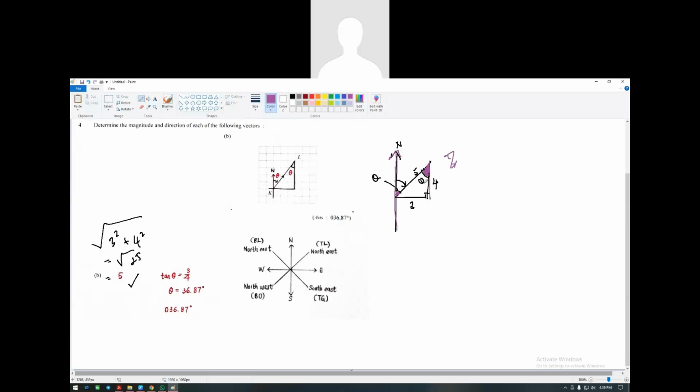So how do I find this theta, buddy? Using opposite over adjacent. So we know tangent theta is equals to opposite over adjacent. So tangent theta is equals to 3 over 4. So theta is equals to 0.36 degrees.